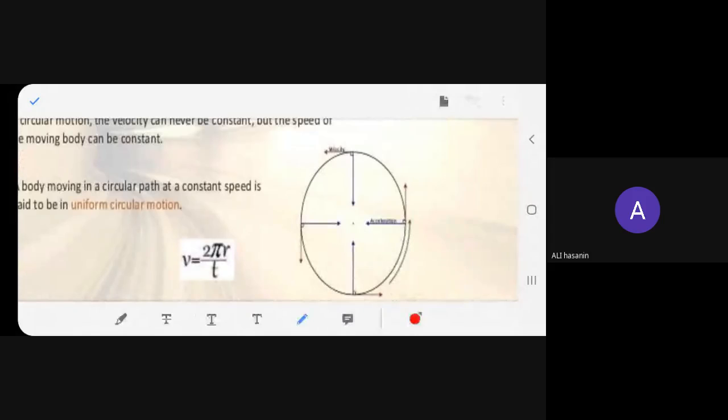So the body is moving like this. Can you see this arrow? The body is moving like this. These are the trajectory motion. Can you see this? These are what you call tangents in maths. So this actually is showing you the velocity. Okay?